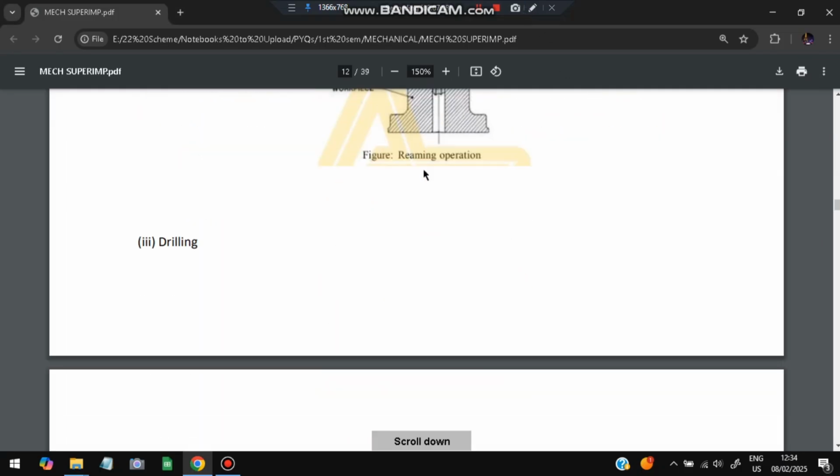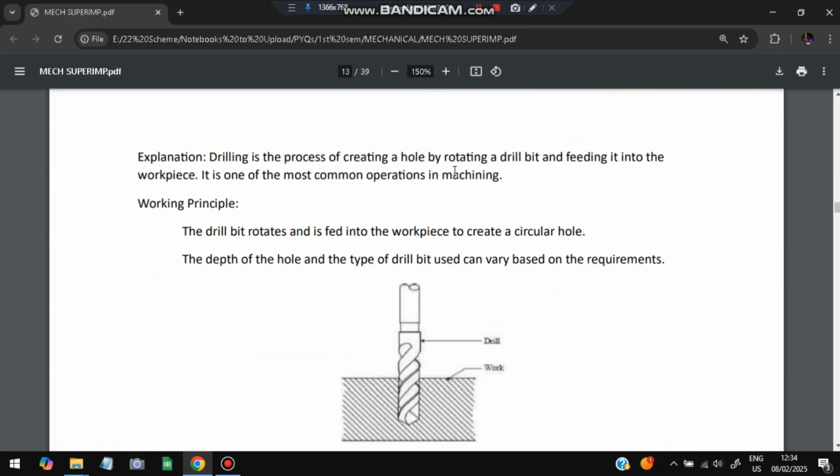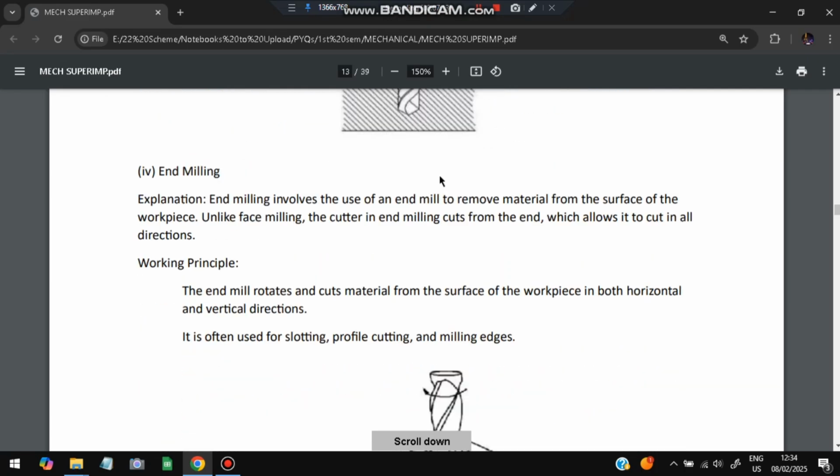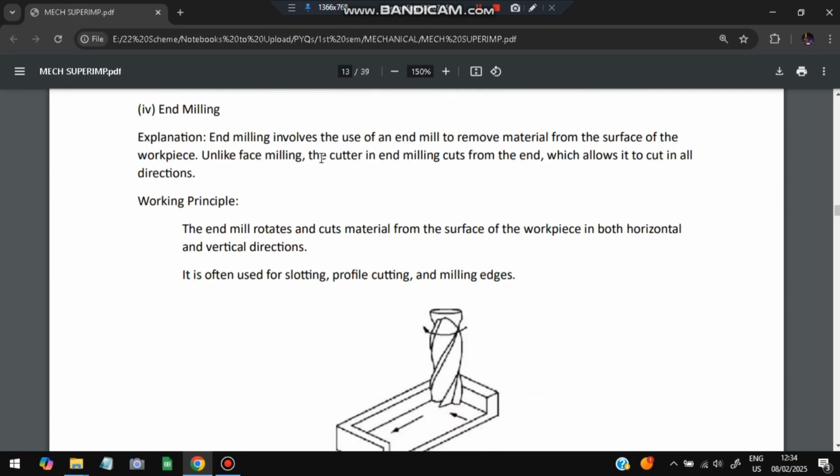Next one is drilling. Drilling we already discussed. It will just drill a hole into the material. And end milling is nothing but a cutter having an end here, which will be used to remove the unwanted material from the end.